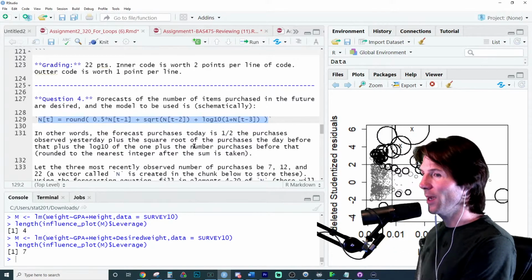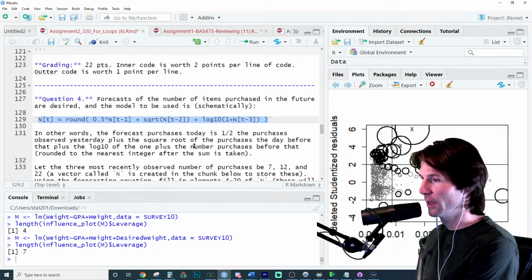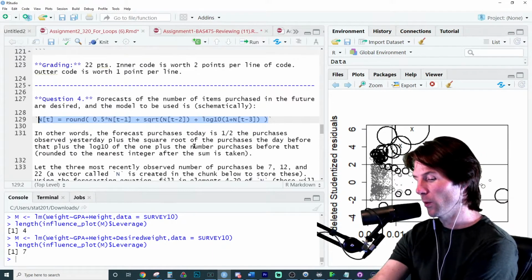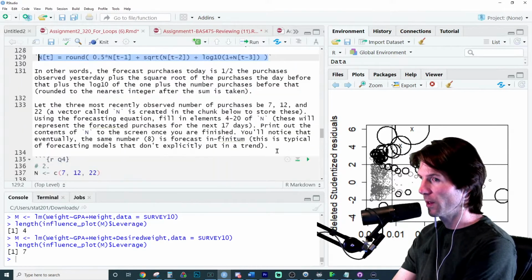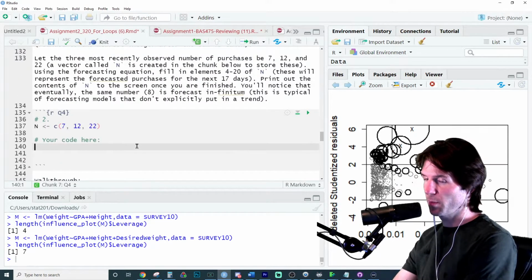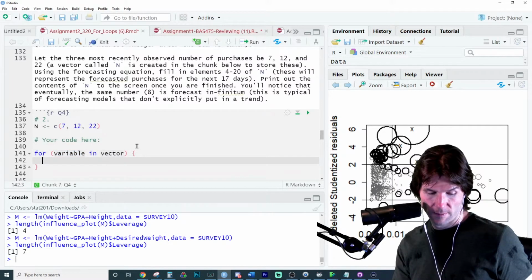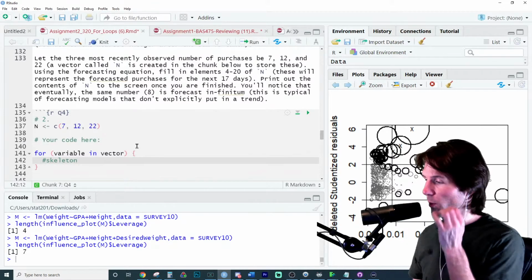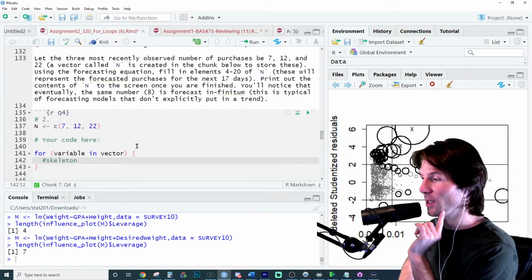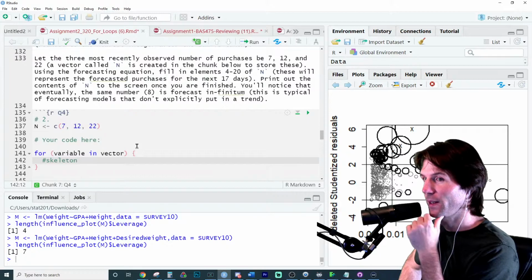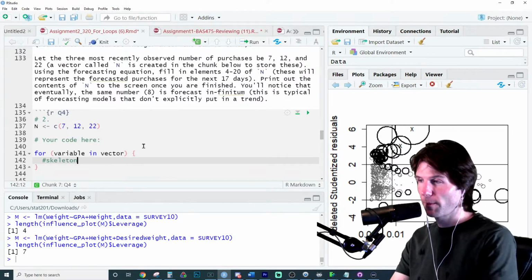Okay. So we have right here a forecast function. And so it's important we know the elements of a for loop right here. When it comes to the elements of a for loop, how many things go into a for loop? A lot of this is going to be covered today. Who knows how many things are in a for loop?